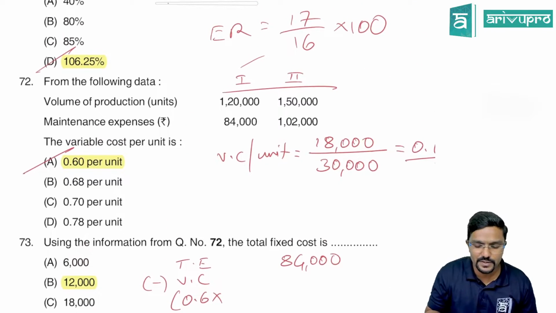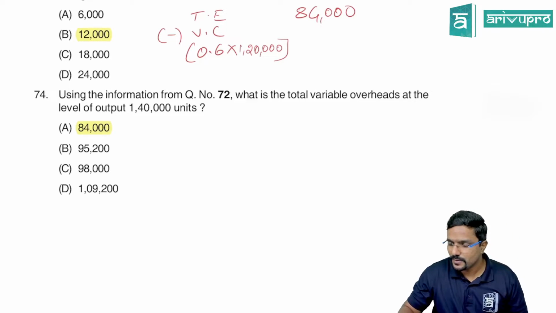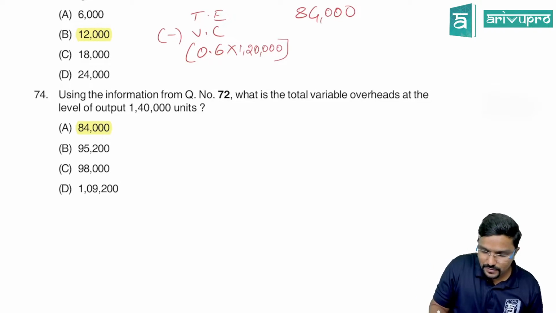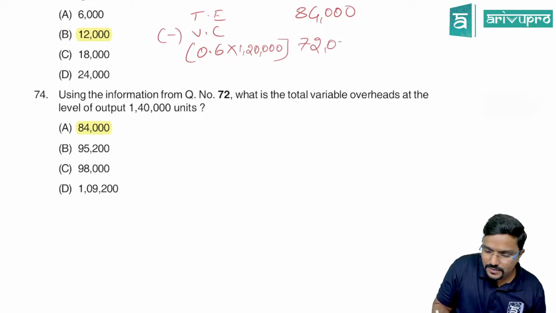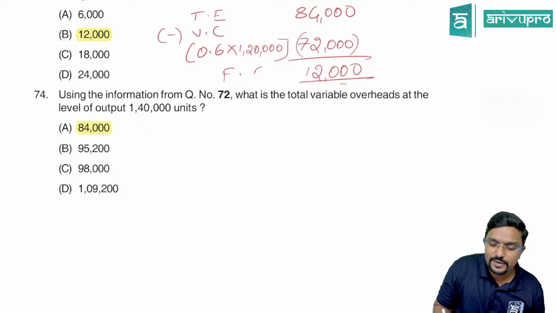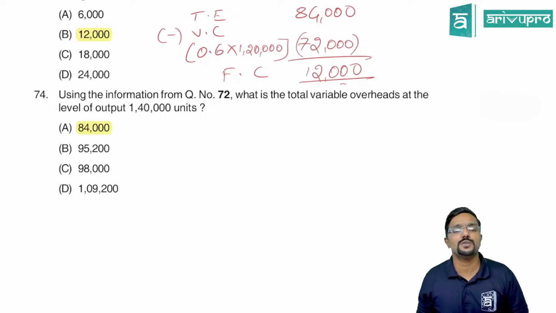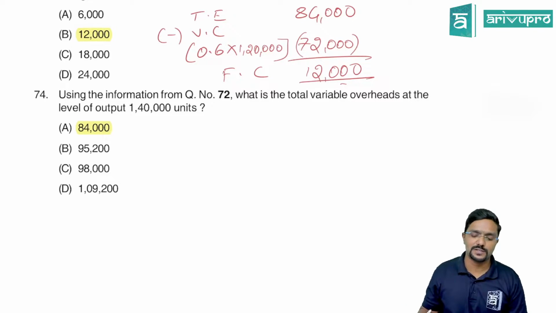How many units are produced? 1,20,000 units. So how much will be the variable cost? 72,000. So how much will be the fixed cost? 12,000. So from total maintenance expenses, I have reduced variable cost. You get what is the difference? Fixed cost.